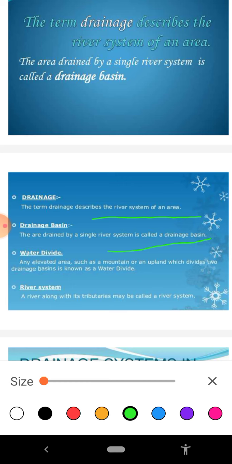For example, we can take the example of the Ambala water divide. It separates the Indus basin and the Ganga drainage basin. After that, we'll discuss another very important term, that is river system. A river along with its tributaries may be called a river system. So these are the terms that you must keep in mind and learn by heart.